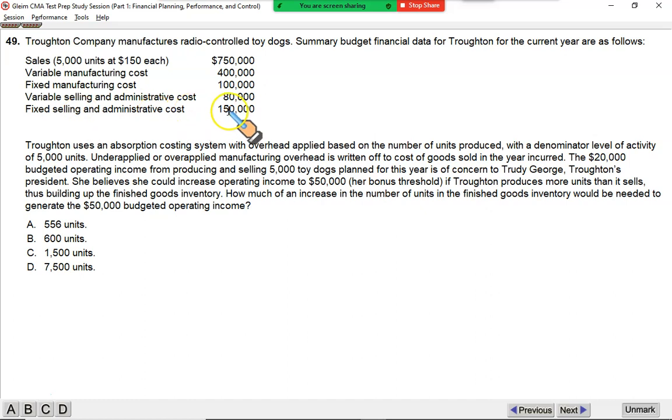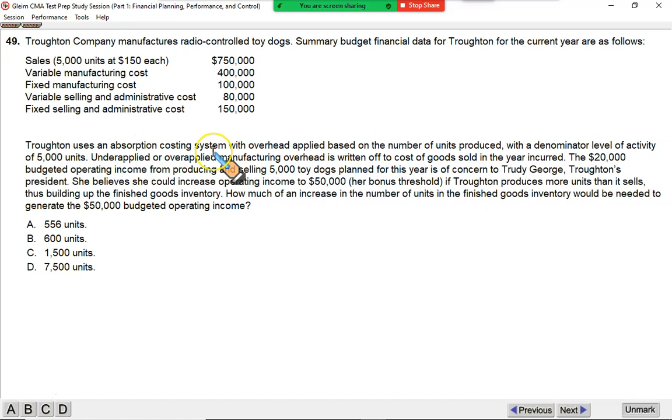Fixed selling 150. If I just do not read anything else, if I just take these numbers, let's see how much profit do I get. 750 sales, less 400, less 100, less 80, less 150. So the profit comes out to be, anticipated or budgeted profit is $20,000. Okay.